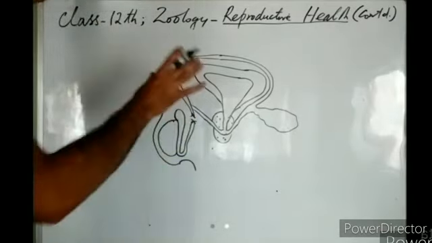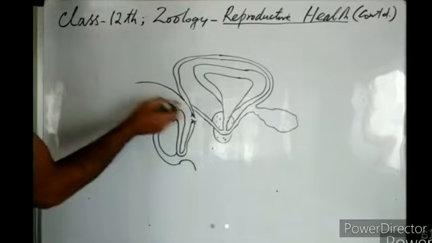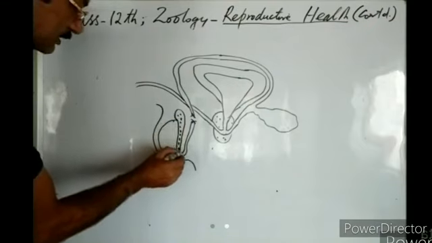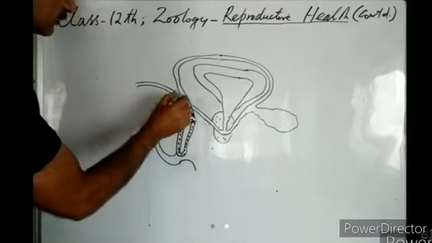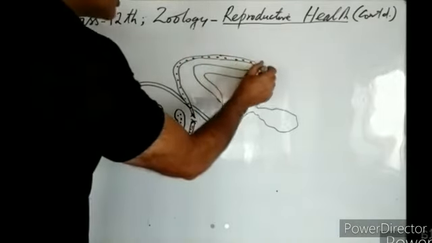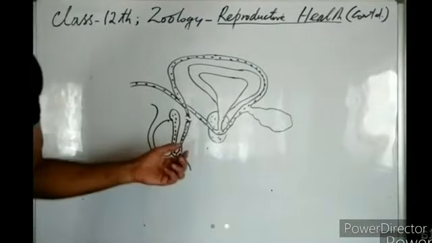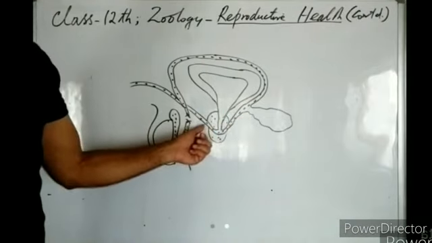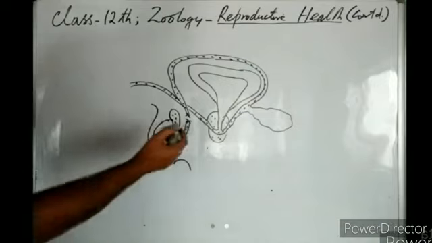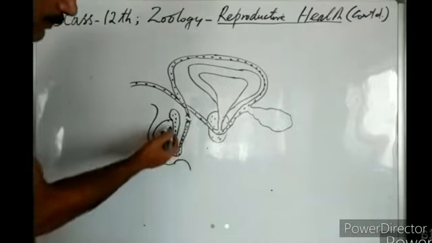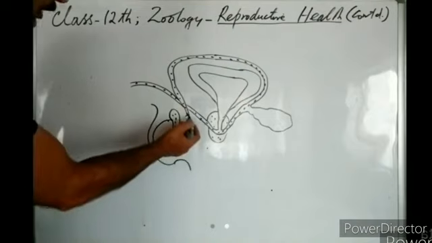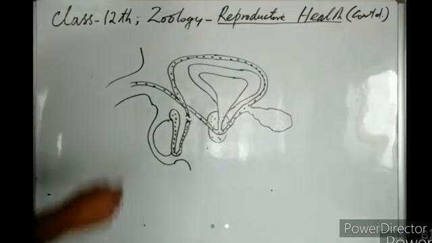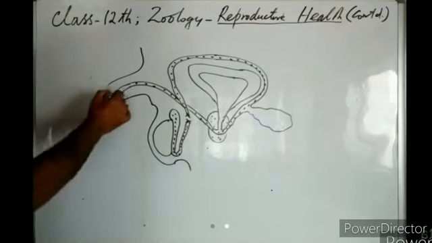So when the vas deferens are cut, what was the function of the vas deferens? Their function was to carry the spermatozoa up to the ejaculatory duct, into the membranous urethra, then into the penis. So when we cut these vas deferens, the male will still produce sperms, but those sperms will not reach the penis, and the male cannot deposit them into the vagina of the female.